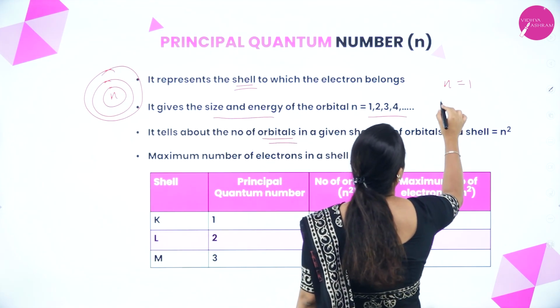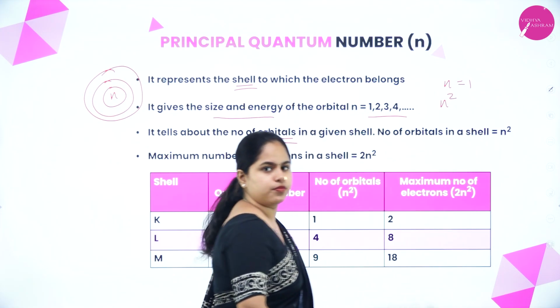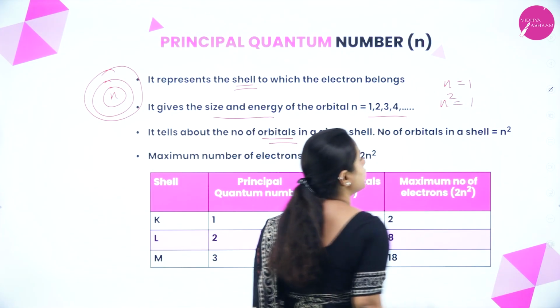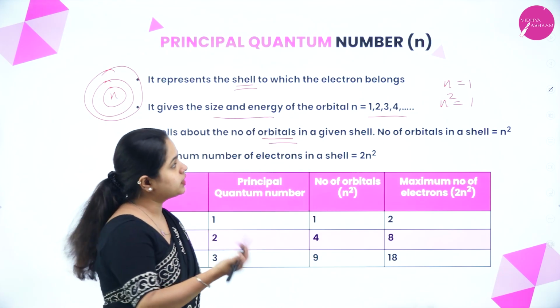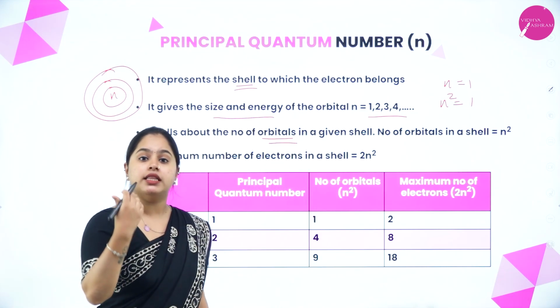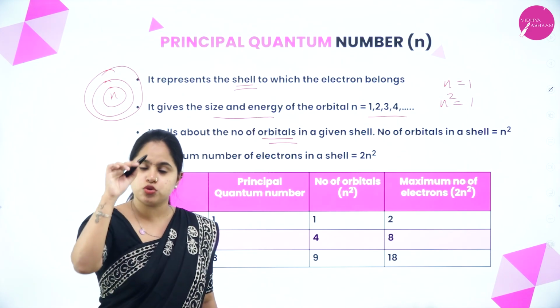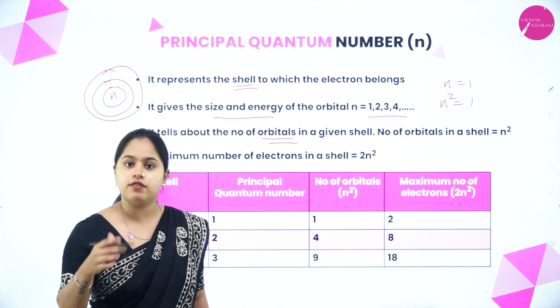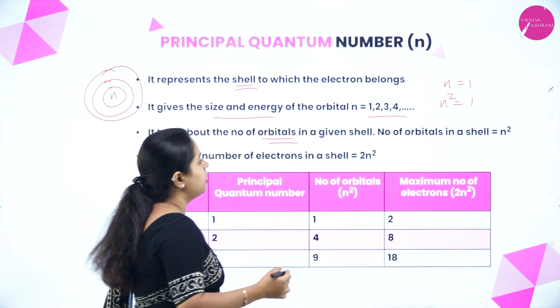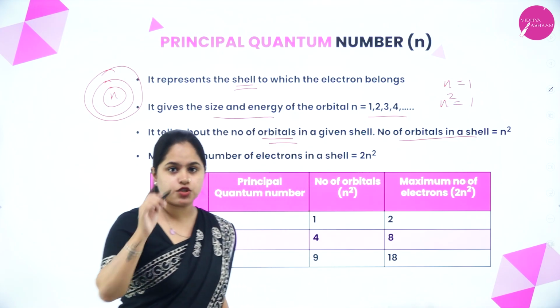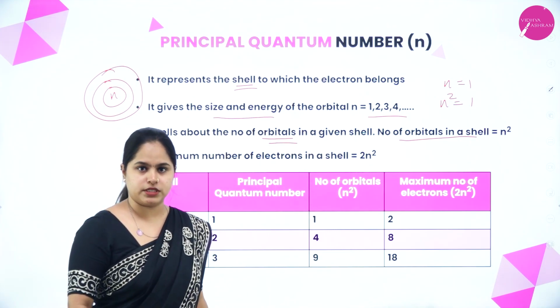How do we calculate it? Using n squared. In the first shell, there will be only one orbital. If n is equal to 2, how do you calculate the number of orbitals? If I know the principal quantum number, it will be 2 squared, which gives you 4. There will be 4 orbitals. Clear? That is about the number of orbitals in a shell. If n is known, we can calculate the number of orbitals, right?